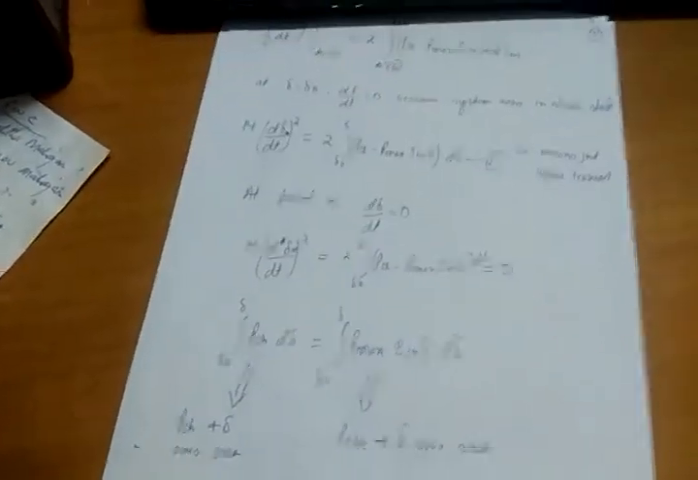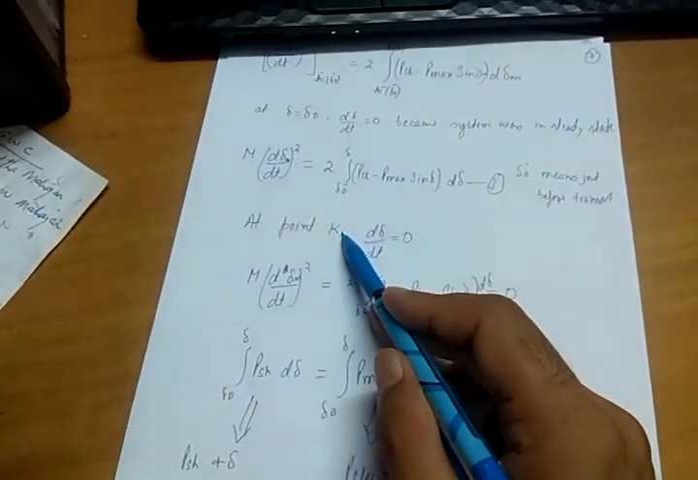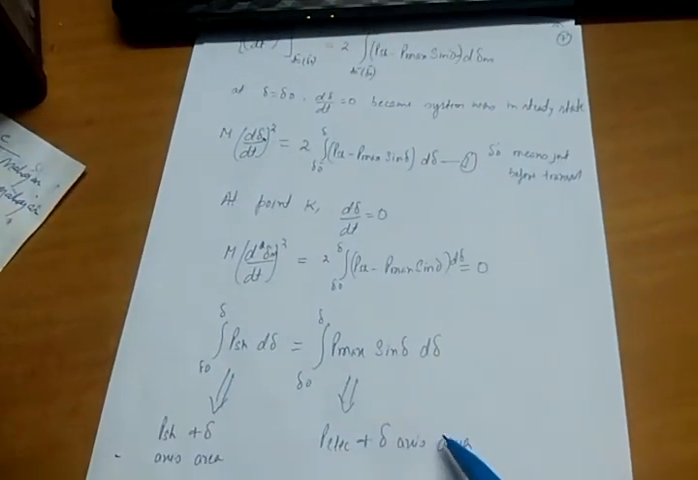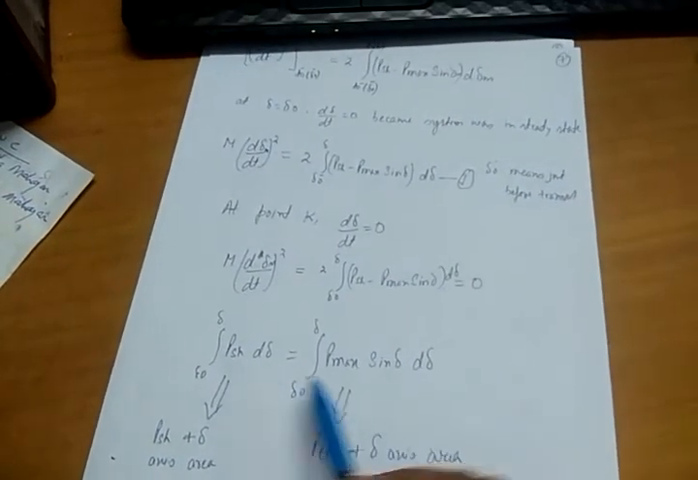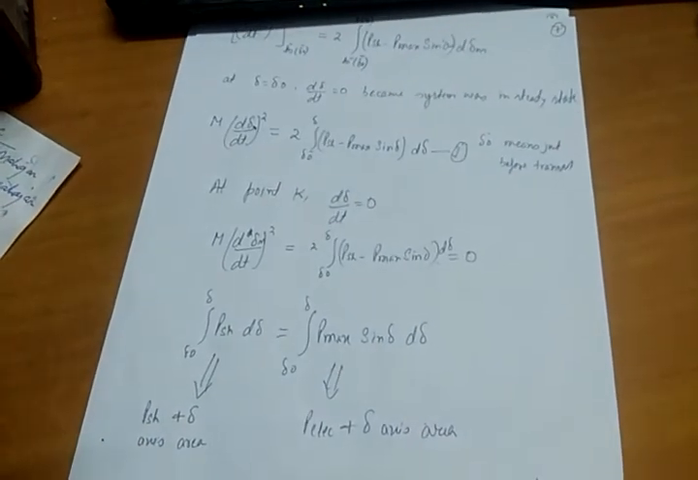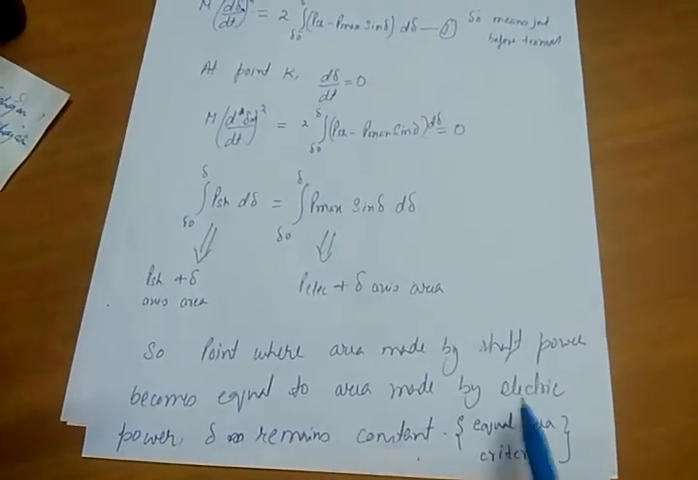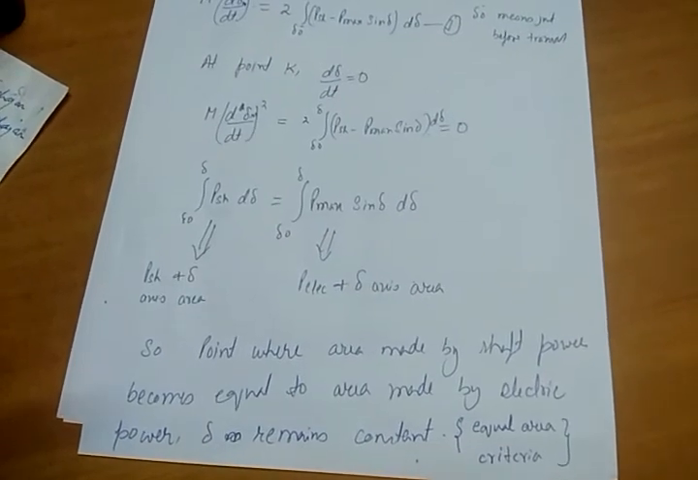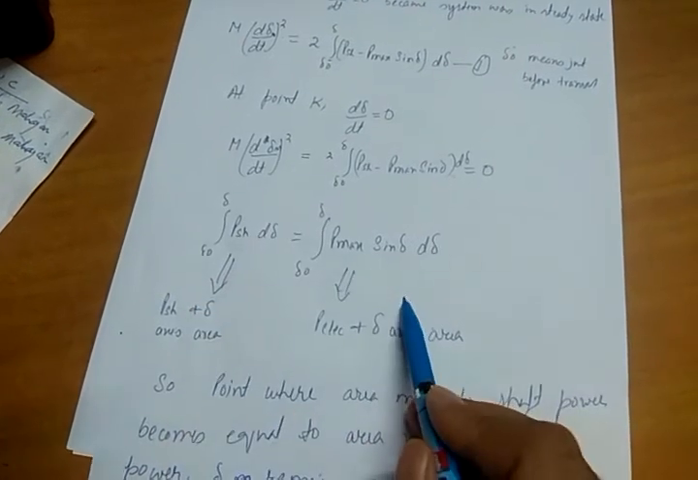Okay, that is what I'm trying to say here. I will explain it on the next page. So what is the point? The point is that at any point k where the area made by the shaft power is equal to the area made by the electrical power, at that point delta remains constant and d delta by dt remains 0. So the point where the area made by the shaft power becomes equal to the area made by the electrical power, delta at that point remains constant.